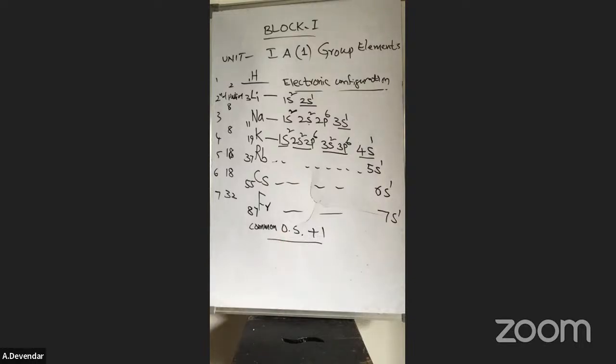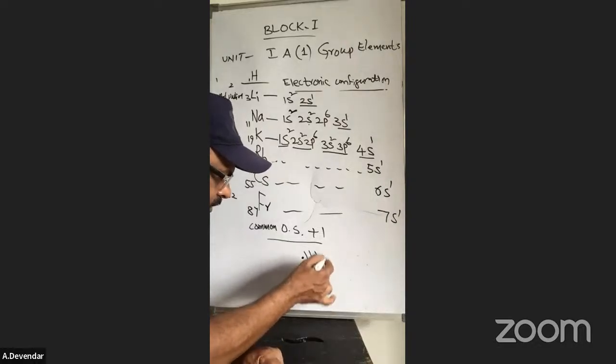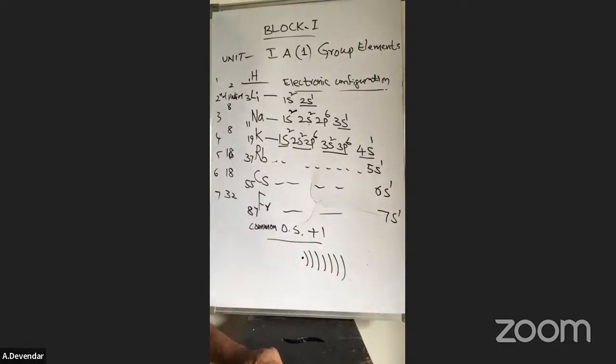Okay, and coming to the atomic size or atomic radius. See, from top to bottom, this is present in the second shell, this is present in the third shell, fourth shell, fifth shell, sixth shell, seventh shell. That means the nucleus is there, then first, second, third, fourth, fifth, sixth, seventh orbit. So what happened to the size? Lithium is in the second shell, francium is in the seventh. Which size is more? Francium. Automatically from top to bottom, atomic size or atomic radius increases.